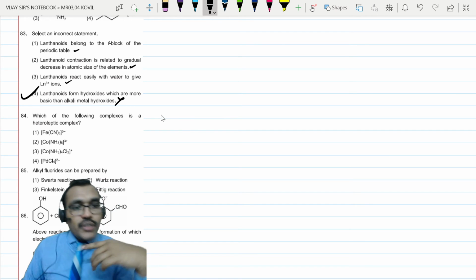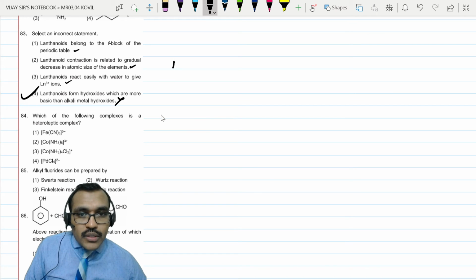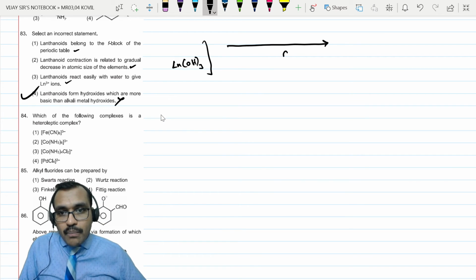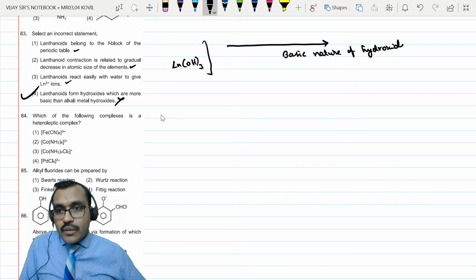So option 4 is wrong, right? So they can form some LnOH thrice. Here in case of hydroxides, from left to right, as size decreases, basic nature of hydroxides decreases.